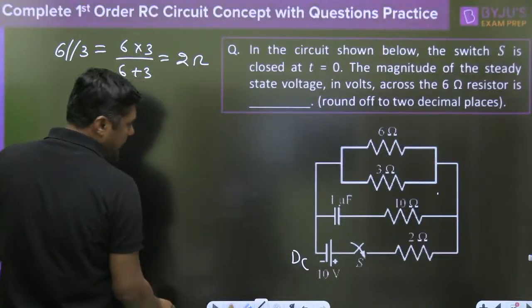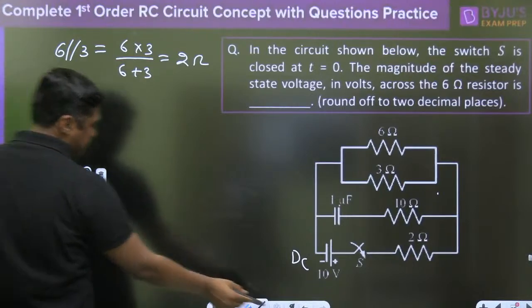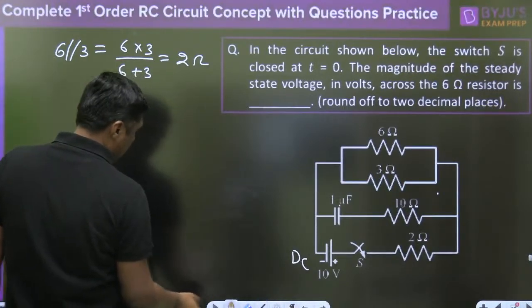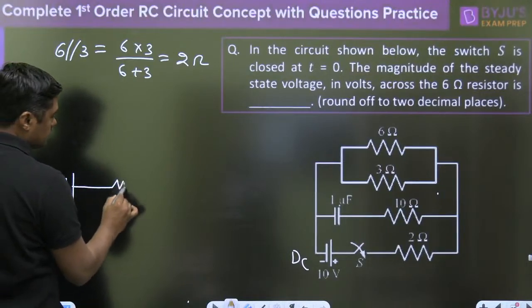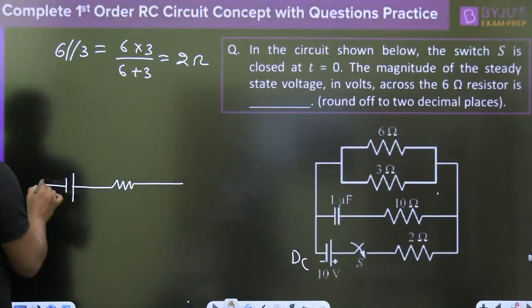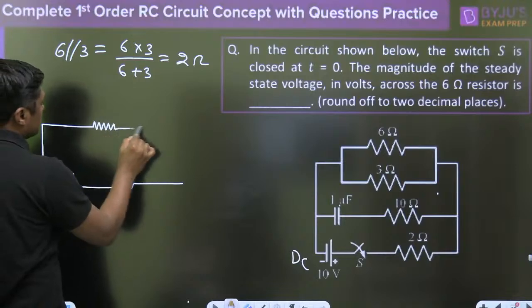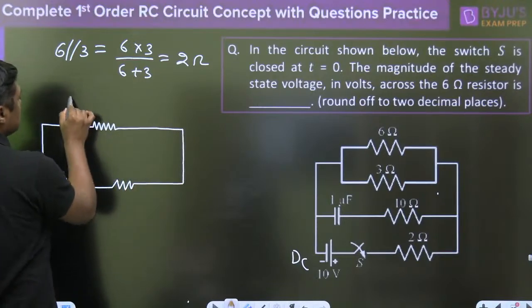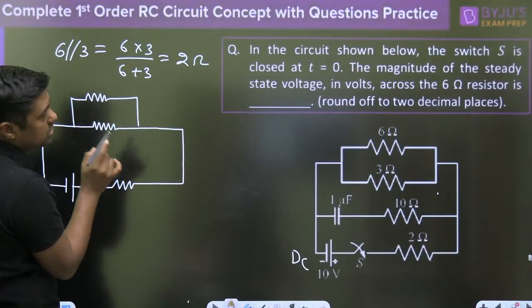So it is a battery. This branch will act as an open circuit. Remove that branch. These are the two resistors connected in parallel. You have to calculate the voltage across the 6 ohm resistor.